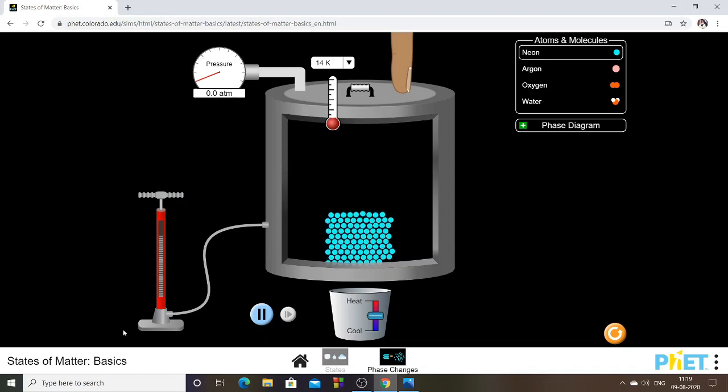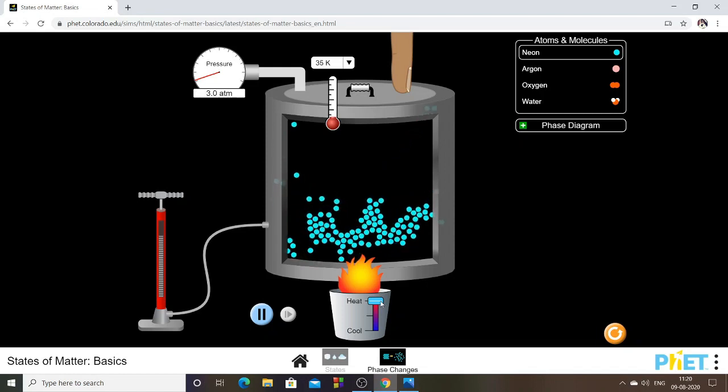That is one condition. The next condition is we have heat. When you heat it, what happens? The particles start expanding and therefore there is an increase in pressure inside. At the same time, the temperature also increases. When the heat increases, the temperature increases and the pressure increases. Now we are going to try two conditions: increasing the heat and increasing the pressure. The first condition is that I am going to increase the heat. Now look, I am raising the knob, I am raising the temperature.